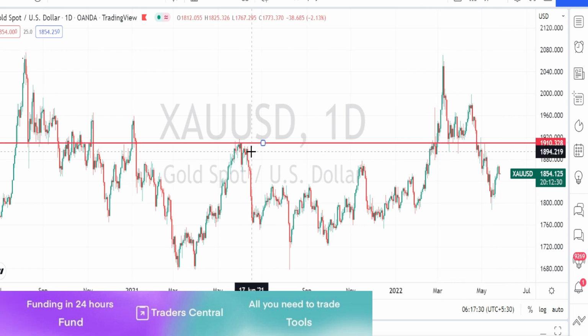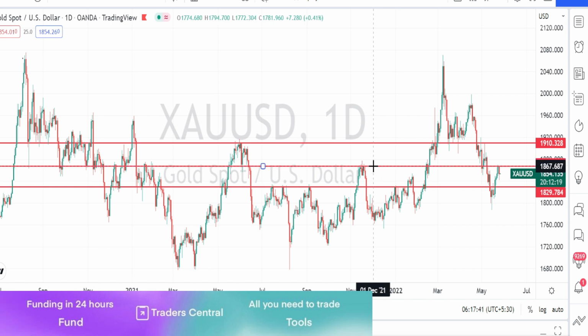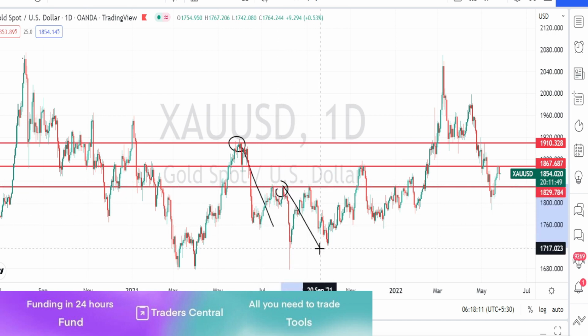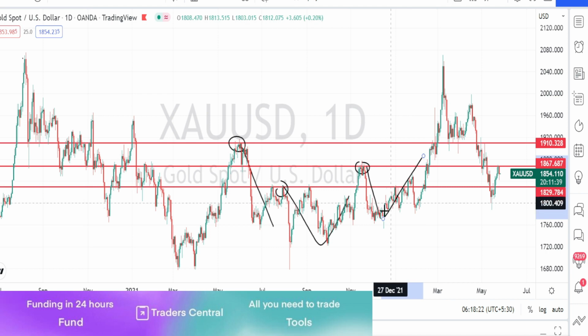So this is the strong resistance and this is also one of the resistance, and here also we have one more resistance. When we look at the price action in the past, whenever the price action finds a strong resistance, it bounced back on the bearish trend reversal. Here also we have noticed price action to bounce back on the bearish trend reversal to gather enough momentum to go on a bullish trend. Here also we have noticed the price action to bounce back, then to continue its bullish trend. And currently we are noticing a bounce back happening from this previous resistance level.